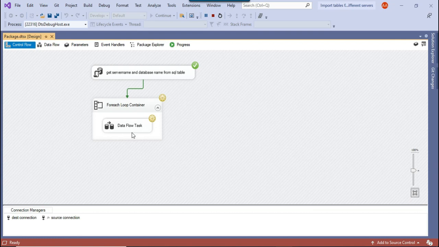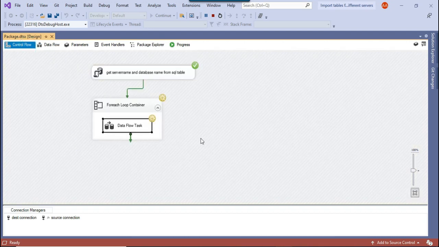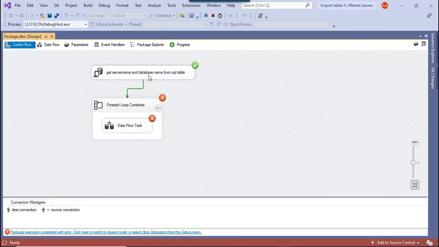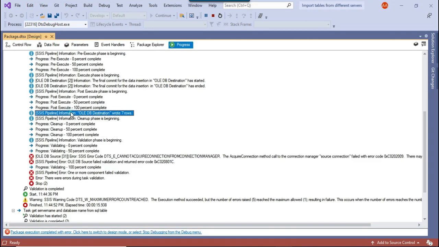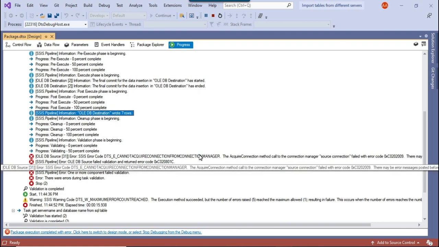So it inserted the data for the first server, and now for the second server it is just trying to connect, but it is not doing anything. Okay, so let's see, hopefully it will fail. Okay, so this process failed. If you see, it inserted 7 records for the first server and for the second server it failed.